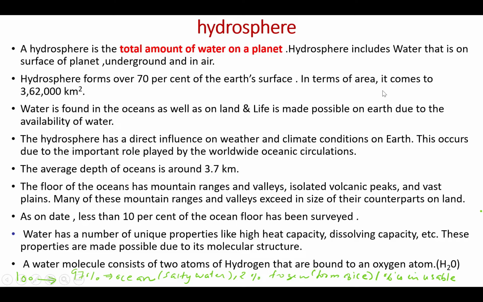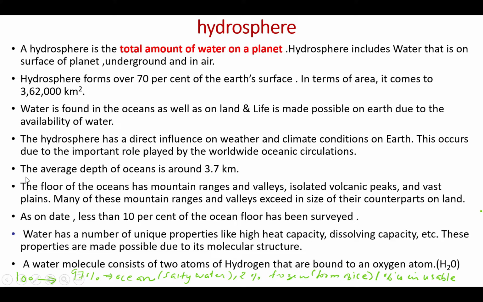In terms of area, it comes to around 3,62,000 kilometers square. The water is found in the ocean as well as on the land, and life is made possible on the earth due to the availability of water. The hydrosphere has a direct influence on the weather and climatic conditions on the earth. This occurs due to the important role played by the worldwide oceanic circulations.